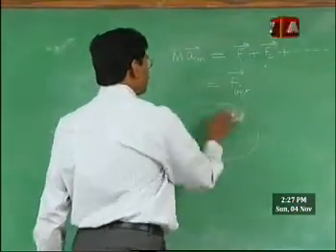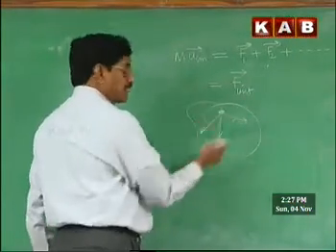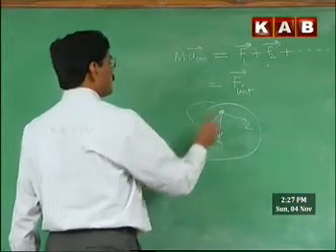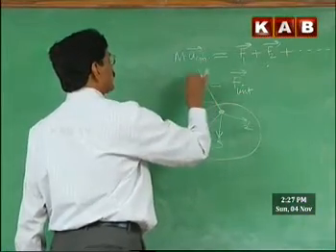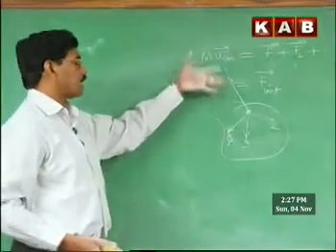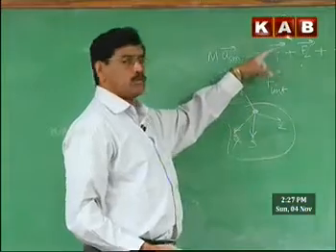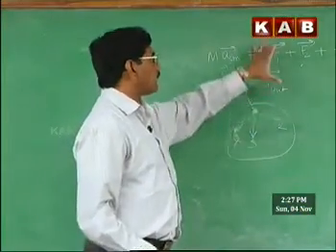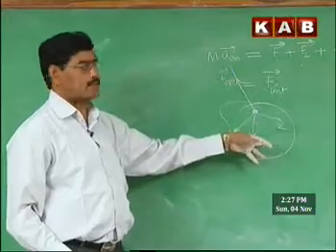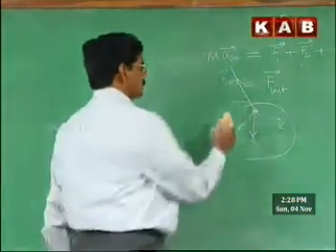But a system particle is not only acted upon by the other particles of the system, 2, 3, 4 like that, but may also be acted upon by agents external to the system. An external agent or outside particles may also exert force. Therefore, F1, the net force acting on the first particle, is the force arising due to internal agents, the other particles of the system, as well as external particles to the system.